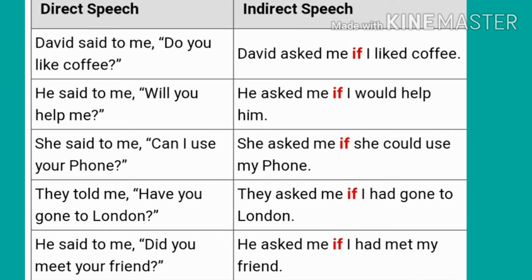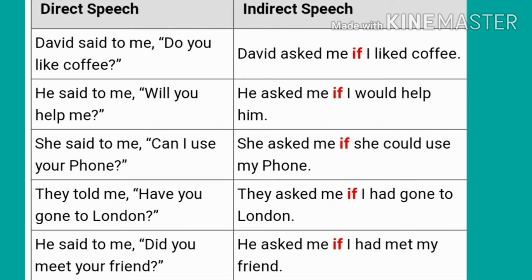For example, our first sentence is David said to me, "Do you like coffee?" We will change this sentence into indirect speech. David asked me, and we will use conjunction if. You, second person, changes according to object me, then we will change it into I like coffee. This sentence was in simple present tense, and in indirect speech we have changed it into simple past tense.